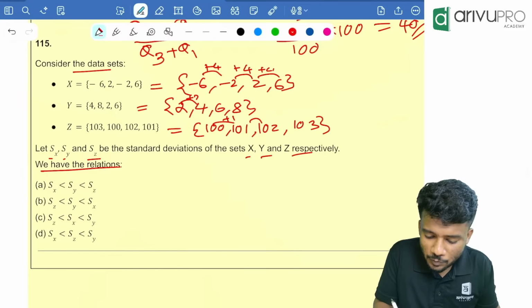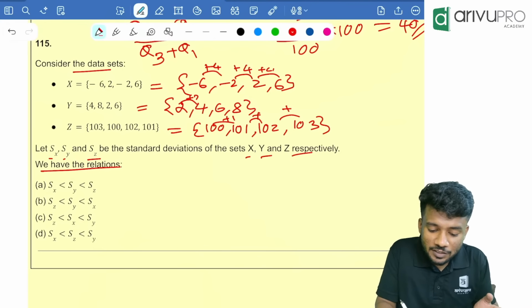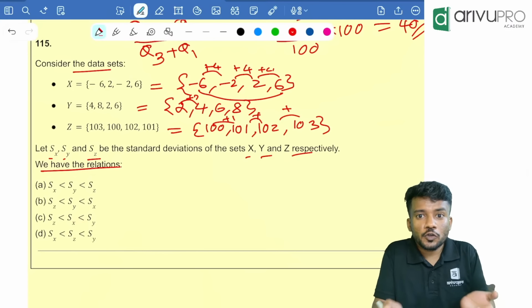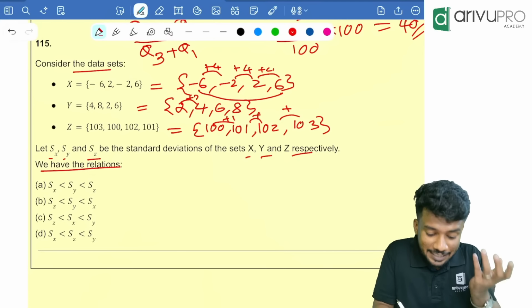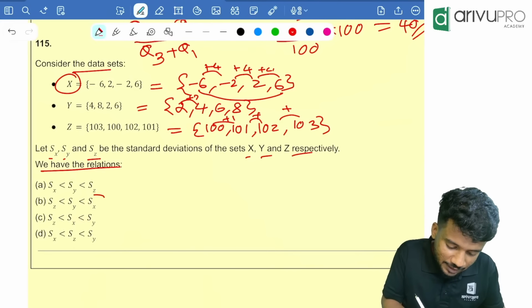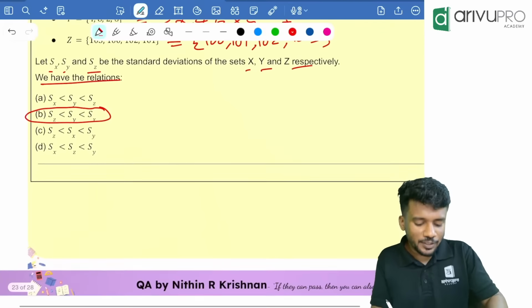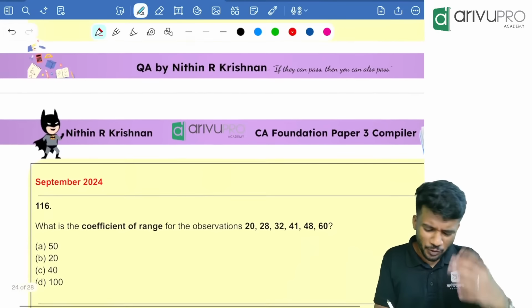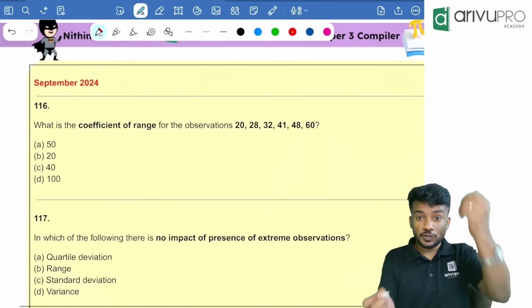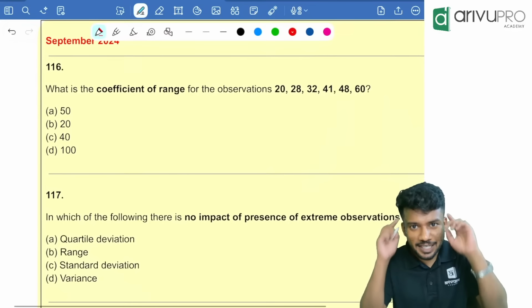The plus 1, plus 1, plus 1. Which is having the highest deviation? From minus 6 to 6. Too much deviation. So standard deviation is highest for what? X. So standard deviation is highest for X. Second it is for Y. Third it is for Z. That's why it is option B. Got the logic? You don't need to find the answer using formula and all. You can directly get the answer using that logic.